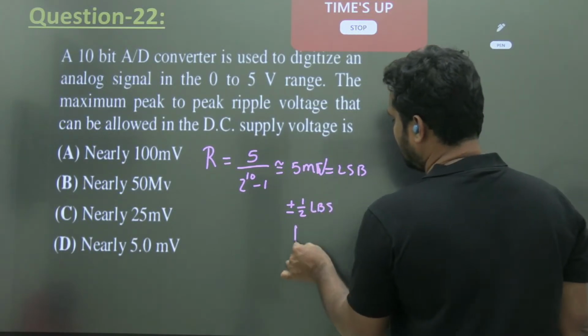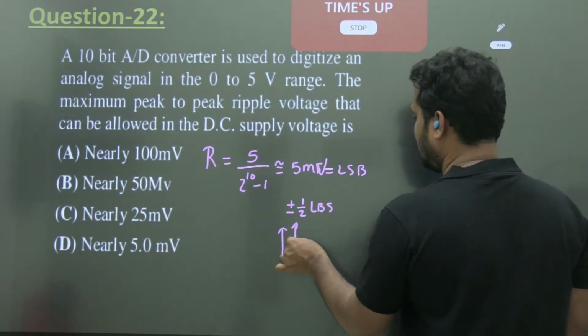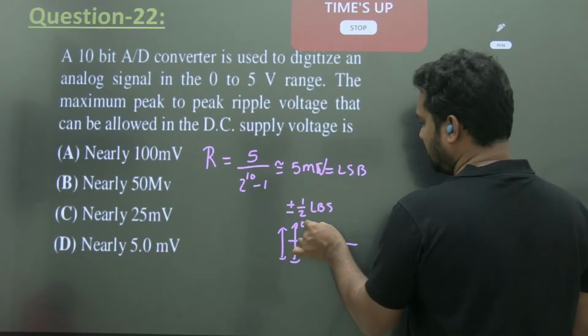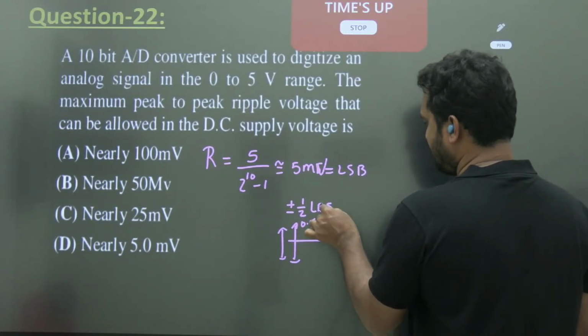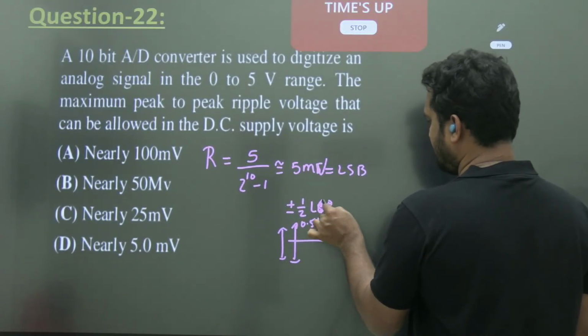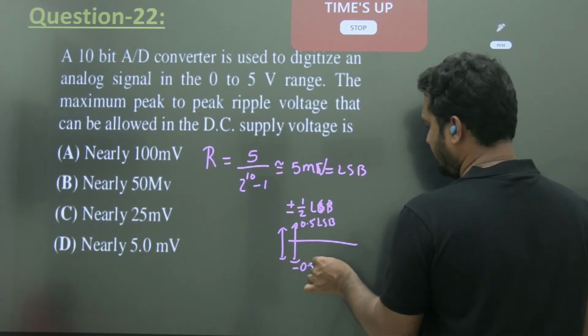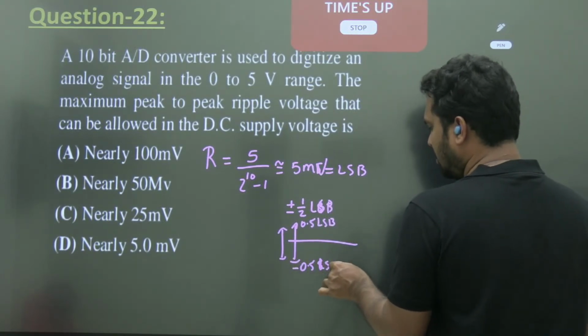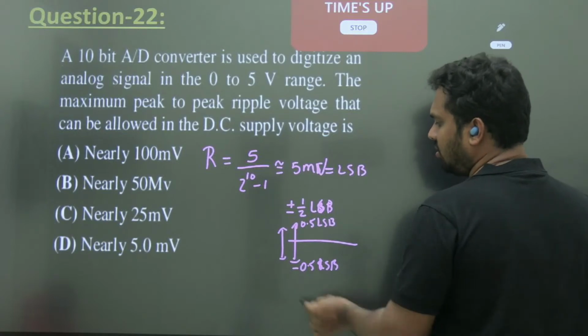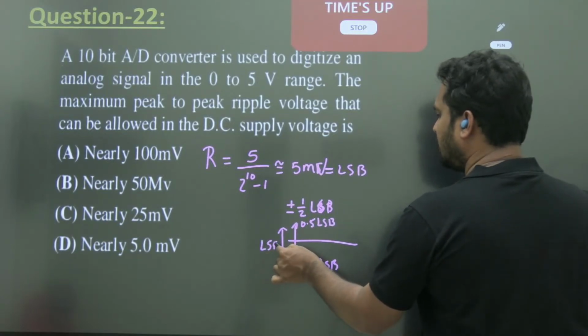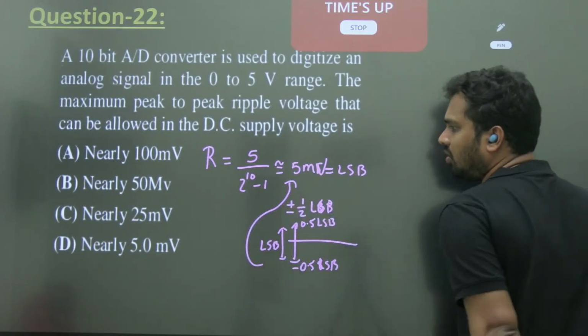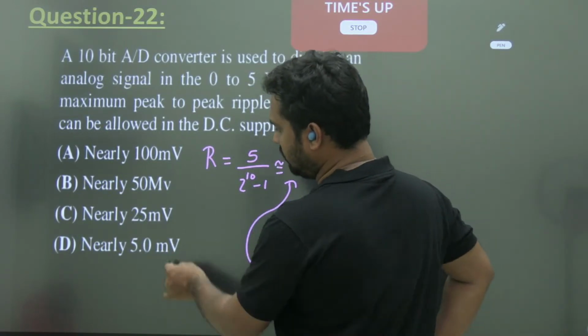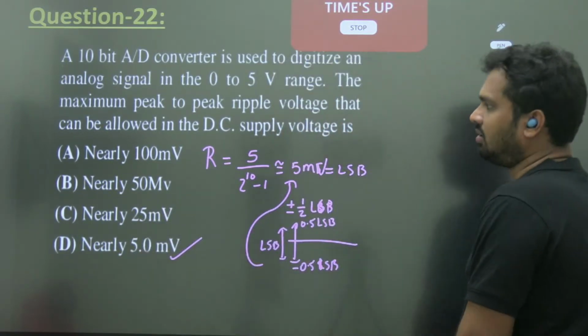So peak to peak कितना होता है सर? This is a 0.5 LSB. इतना तक एरर तो चलेगा, डिस्टर्बेंस तो चलेगा, ठीक है. So peak to peak is 1 LSB you can add. So peak to peak how much you can? Nearly 5 millivolts तक कोई दिक्कत नहीं, ठीक है.